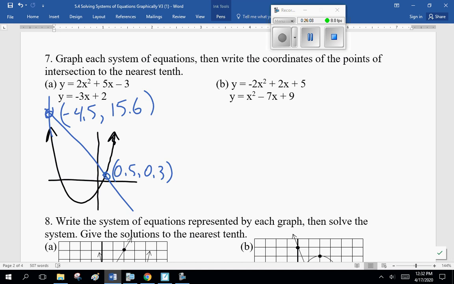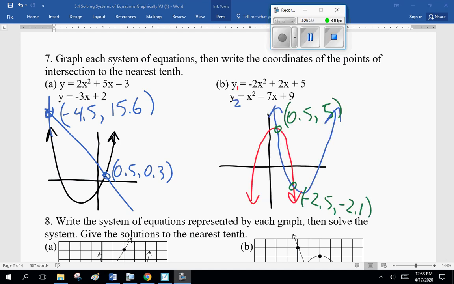Do you see the second intersect point on your window? All right, so guys, you understand that? So quickly, let's graph the second one, see what it looks like. Okay, so the 2 equations like that, I got 0.5 and 5, and minus 2.5 and minus 2.1. If you got something different, go back and double check your equations. Usually this minus sign will screw things up.